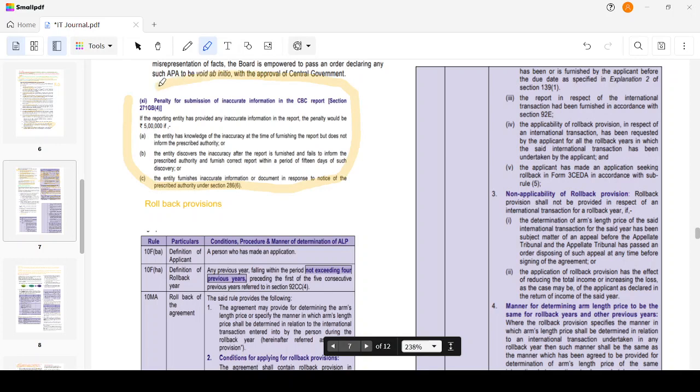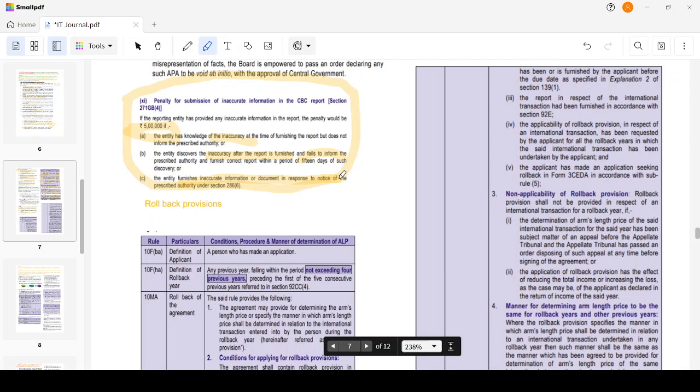Penalty for submission of inaccurate information in the CBC report. If the reporting entity has provided any inaccurate information in the report, the penalty would be 5 lakhs, which is the highest penalty in monetary amount. 2% is there, that's a percentage, correct. Then 5 lakhs if the entity has knowledge of the inaccuracy, it is a known inaccuracy. It's like fraud, right? I know it, but I didn't inform you. The entity discovers the inaccuracy after the report is furnished and fails to inform. Even after the report is furnished, I have found that there is an inaccuracy, but I have not informed the authority.